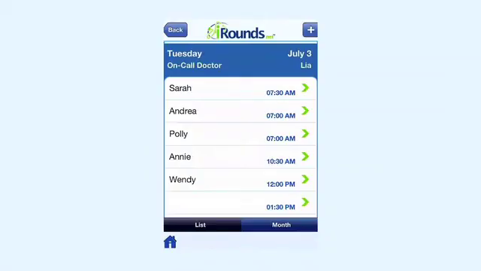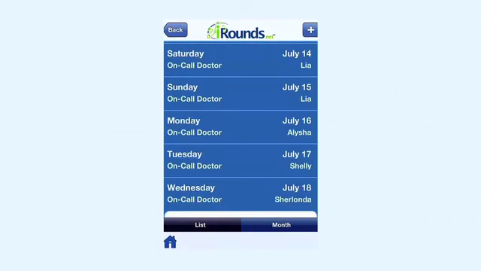Whatever patient you enter into the system will then appear on your iRounds app, where you can also find which doctor is on call when.